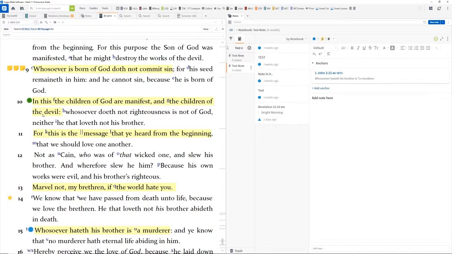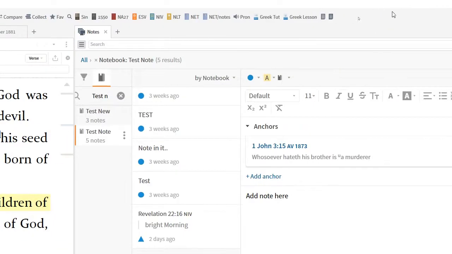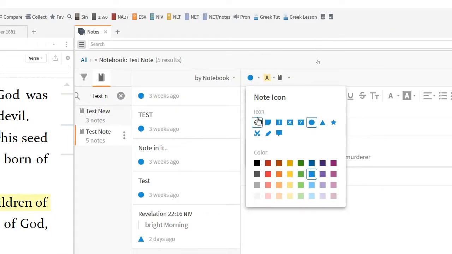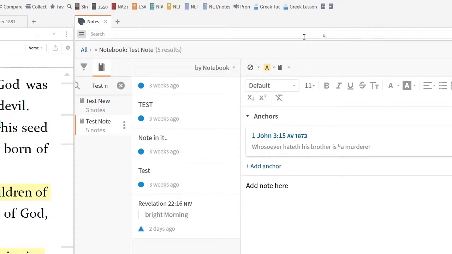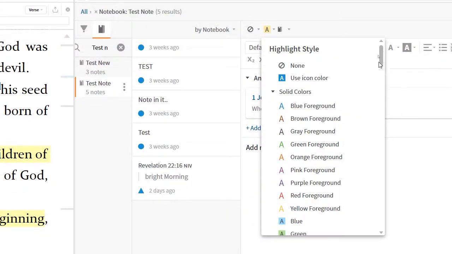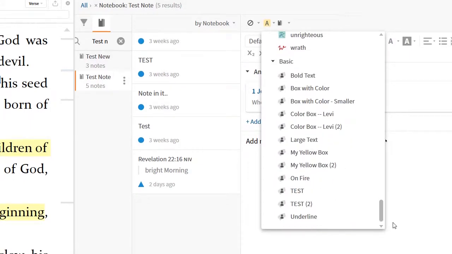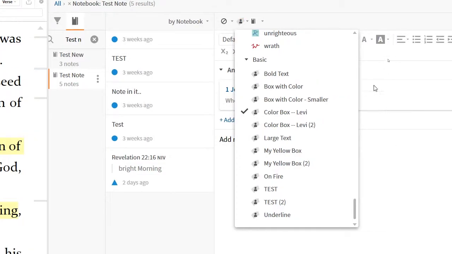Or you could add a note and turn off the note. So let's say you don't want to see this note. Yeah, I got a note there, but I don't want to see the note. Come over here, just turn this thing off, and you'll still have the note here. The highlight's still there. See, this is the highlight. You don't want the highlight, turn the highlight off. Or change the highlight right here. Change it to blue. Change it to anything. Change it to one of your customary note colors. How about we change it to one of those customary colors I did? Let's try that. Boom.